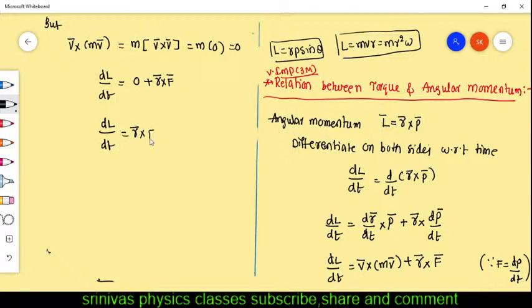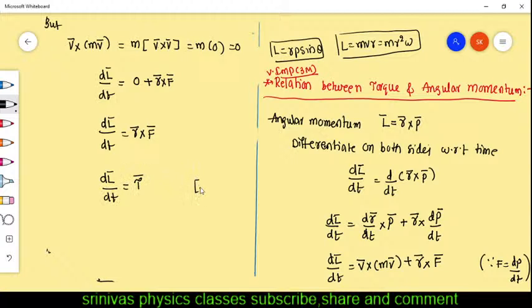But what is r bar cross F bar? Do you know? Bar indicates a vector, right? The right side is tau bar.